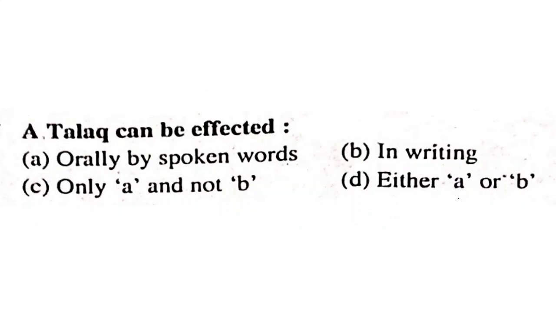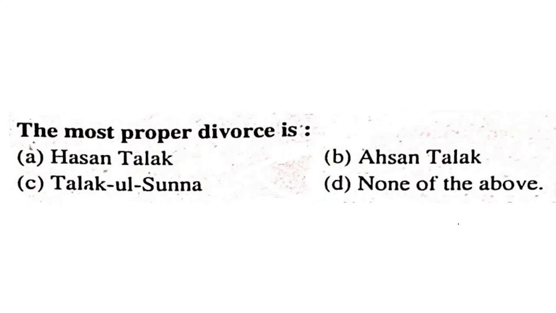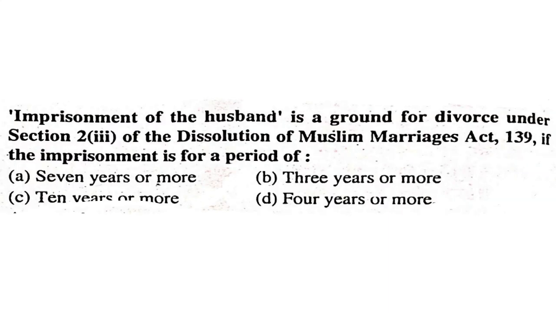A talaq can be affected orally by spoken words, in writing, only A and not B, or either A or B. A talaq can be affected orally by spoken words or in writing. It is either A or B. The most proper divorce is Hasan talaq, Ihsan talaq, talaq ul sunnah, or none of the above. It is the Hasan talaq.